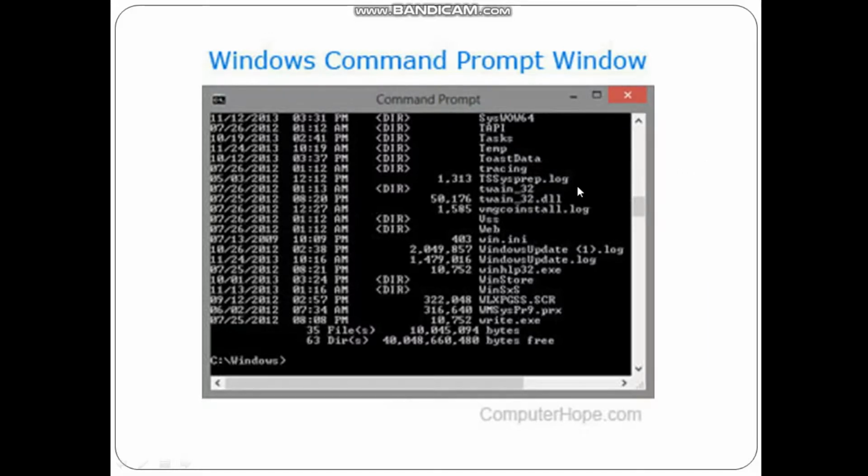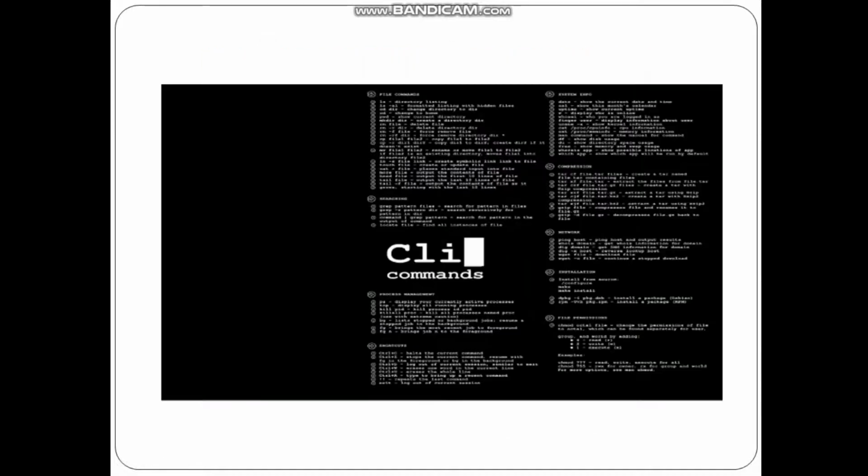CLI stands for Command Line Interface. This type of operating system is used by professional workers. In this type of operating system, the user types commands to open a file, delete a file, and do any other work. This type of operating system is difficult for a normal computer user. There are hundreds of different commands that can be used in a command line. Remembering all the commands, syntax, and options of every command would be impossible.